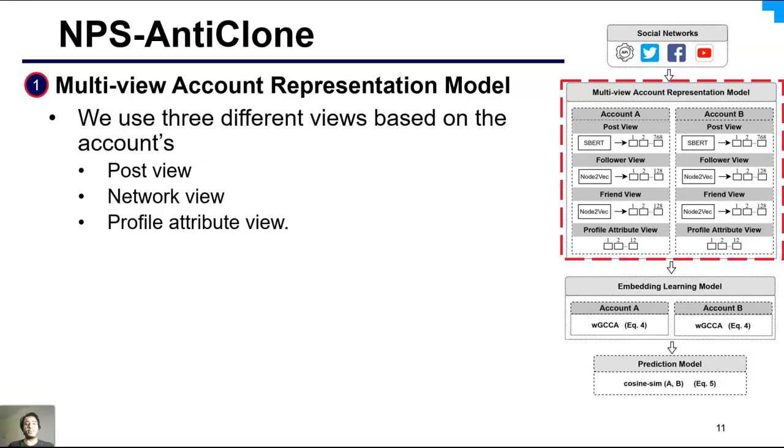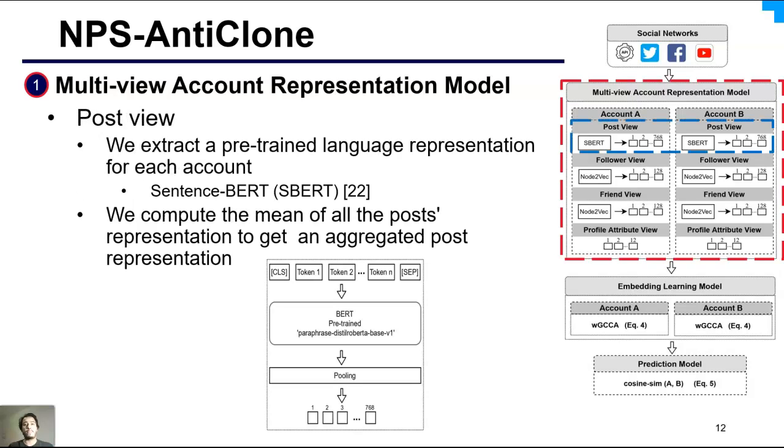First step in our proposed solution is a multi-view account representation model. Our goal is to generate a multi-view account representation for a given user account by combining several views that correspond to the non-privacy sensitive profile data of the account. Therefore, we use three different views based on the account's post view, network view, and profile attribute view.